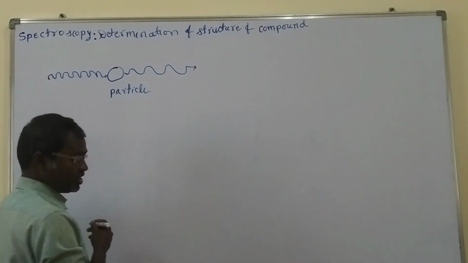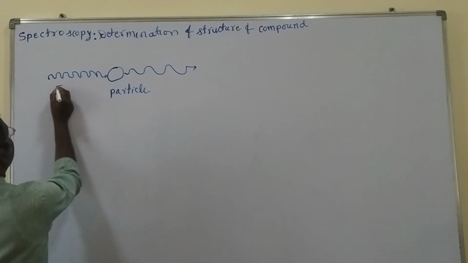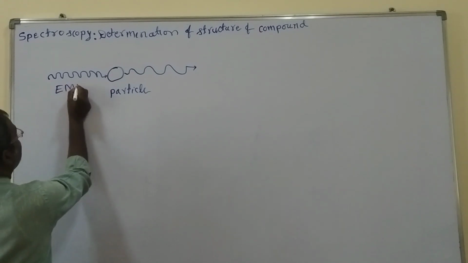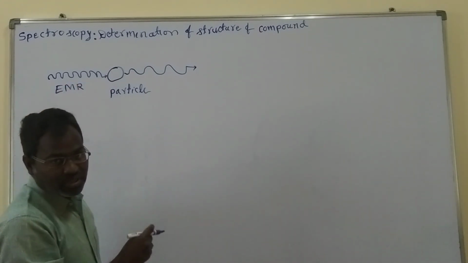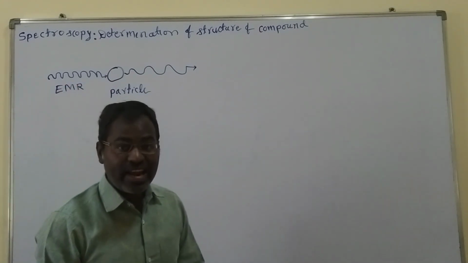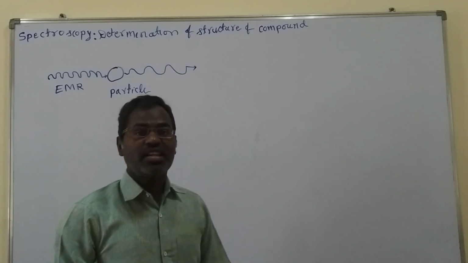This is the electromagnetic radiation, EMR.